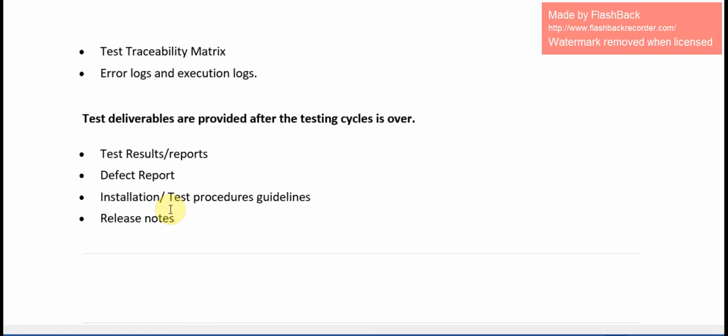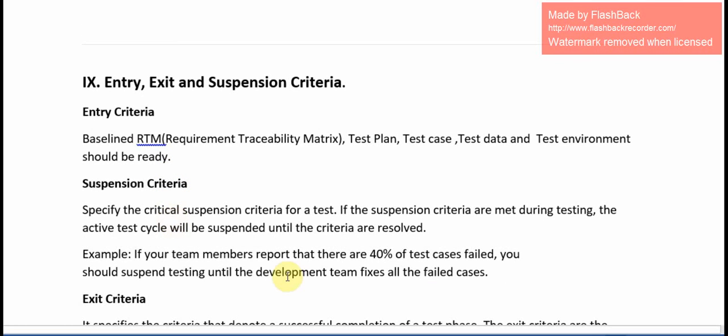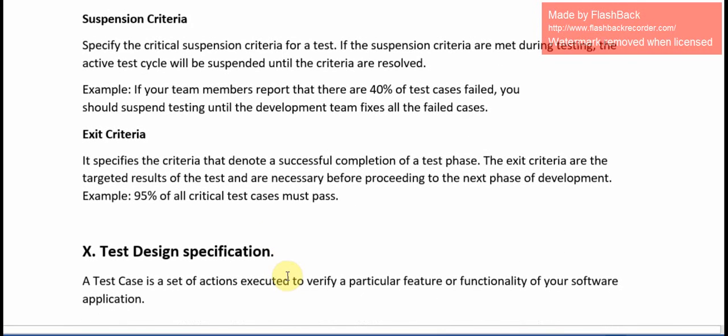Next, entry, exit and suspension criteria. Entry criteria: baseline RTM, that means requirement traceability matrix, test plan, test case, test data and test environment should be ready. Next, suspension criteria. Specify the critical suspension criteria for test. If the suspension criteria are met during testing, the active test cycle will be suspended until the criteria are resolved. For example, if your team members report that 40% of test cases failed, you should suspend testing until the development team fixes all the failed cases.